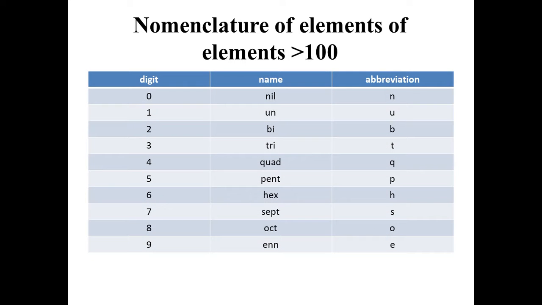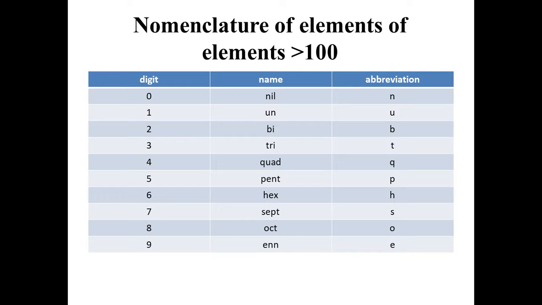So there is a table you can see here where each digit has a particular name and abbreviation. You can see here for 0 the name is nil and the abbreviation used is small n. Similarly for 9, the name is enn and the abbreviation is e.